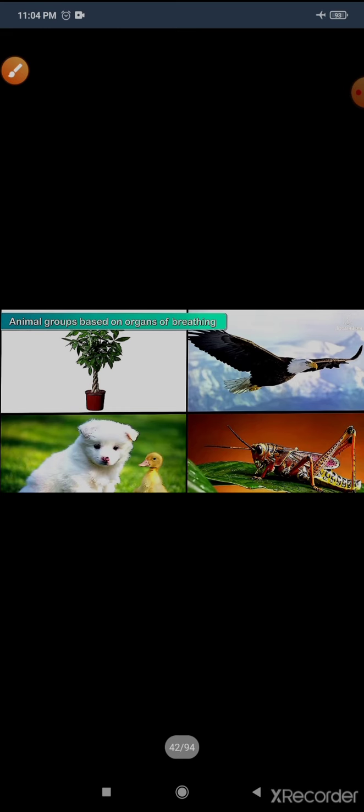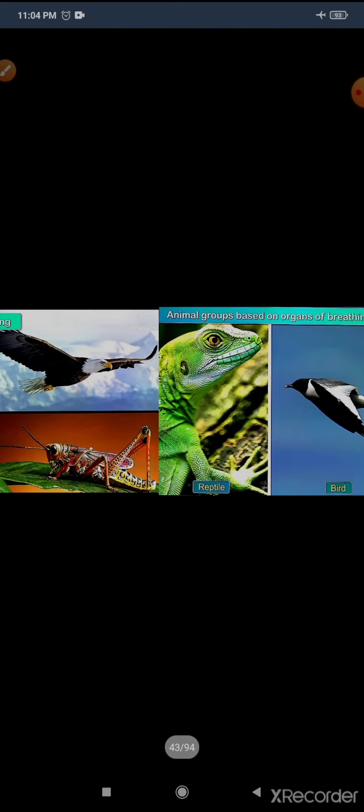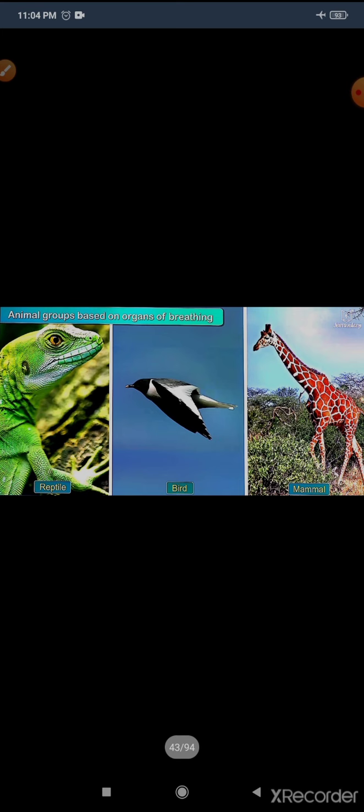Here you can see all living organisms inhale, or breathe in, oxygen and exhale, or breathe out, carbon dioxide. Reptiles, birds and mammals breathe with the help of lungs.